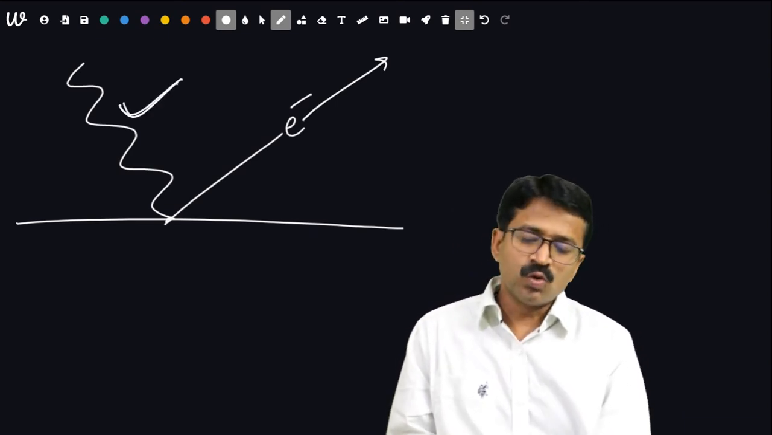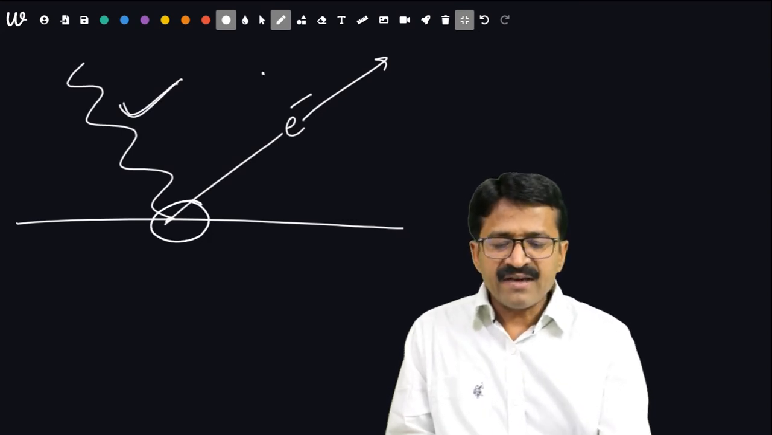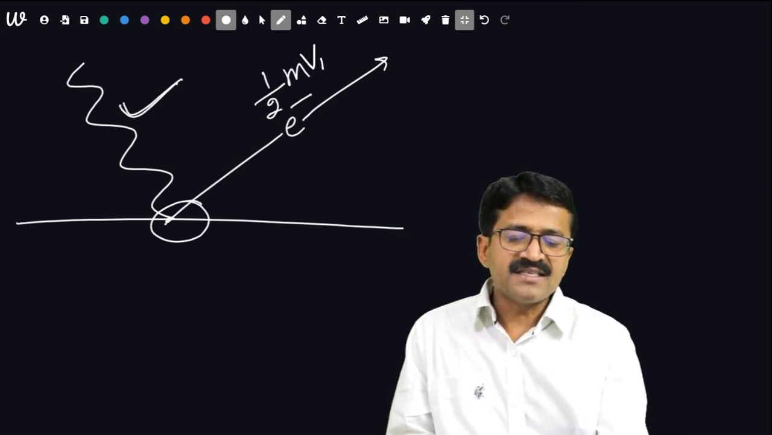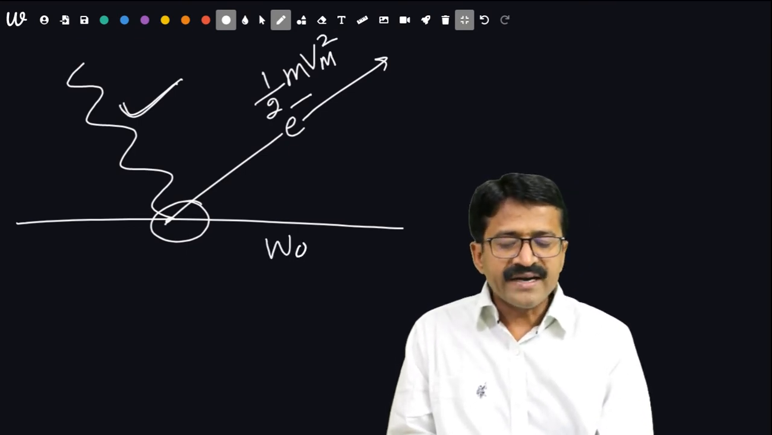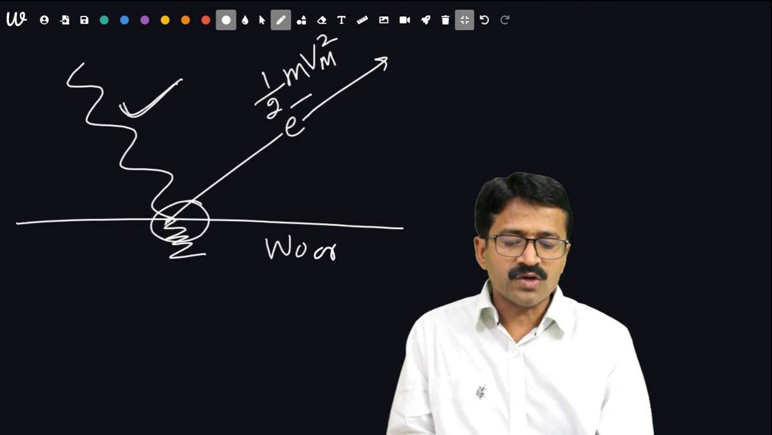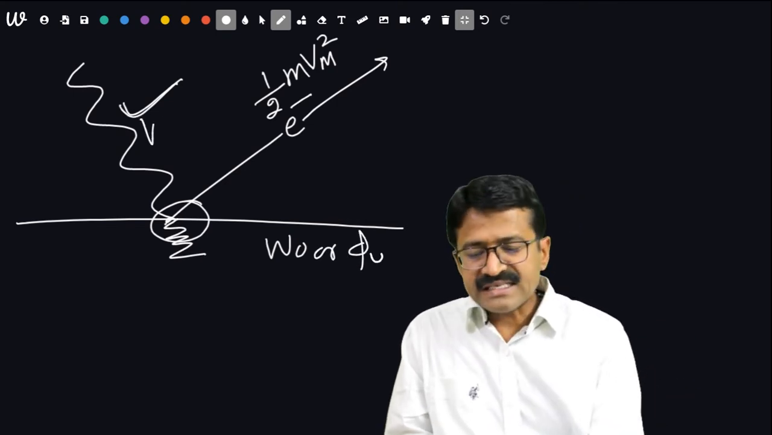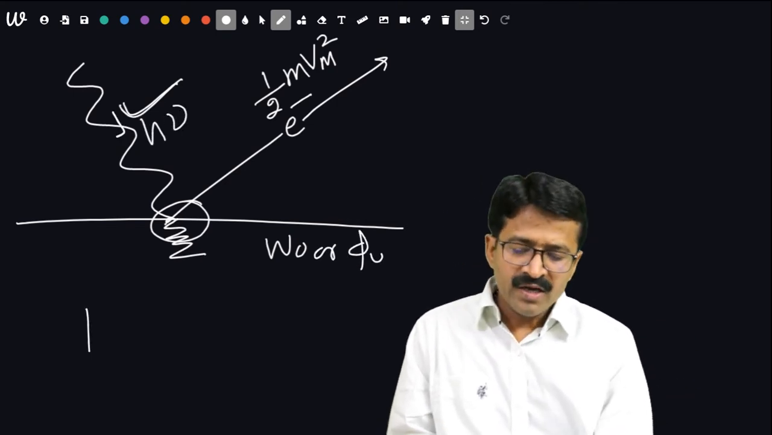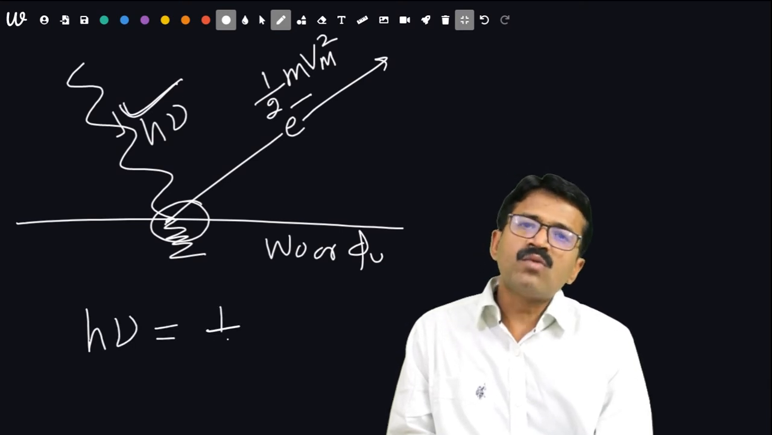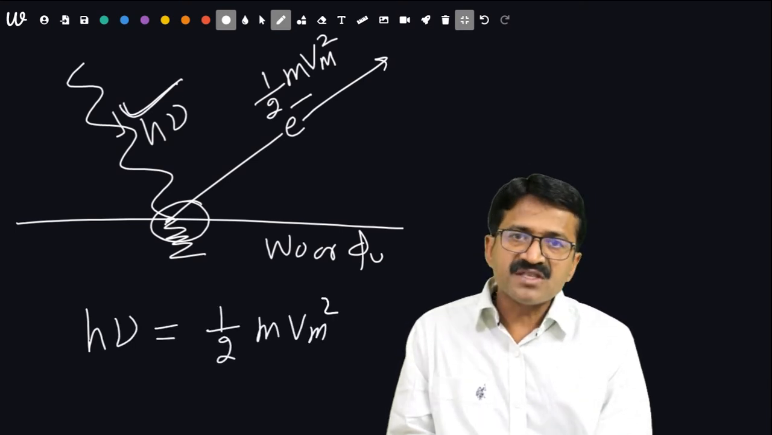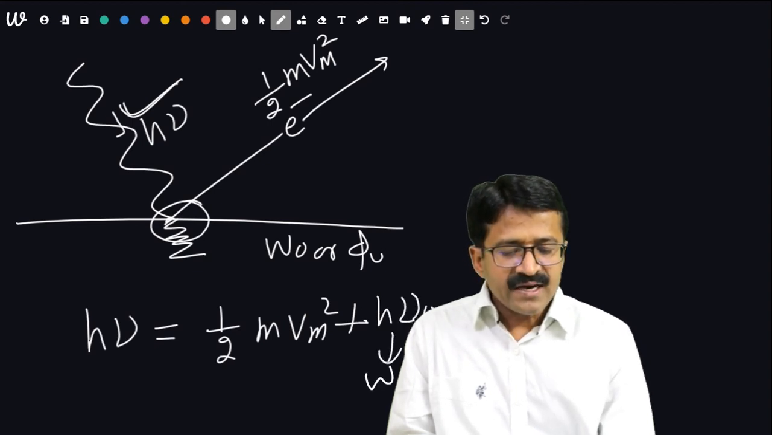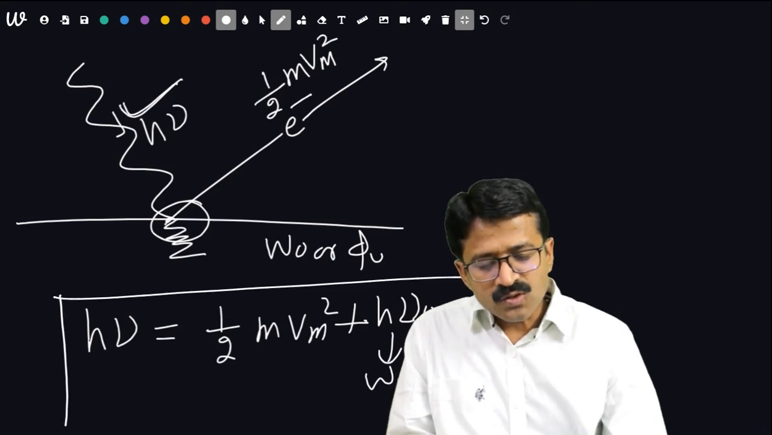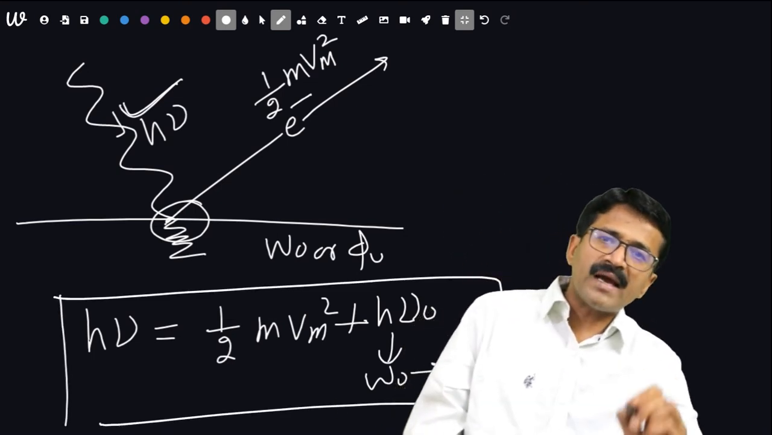One part is used up in giving a particular kinetic energy, half mv square, and the other part is used in doing work, that is called work function W0 or phi naught. Then the energy of the photon will be h nu is equal to half mv square plus h nu naught, or you can say W naught, or you can say phi naught. This is also known as Einstein photoelectric equation.